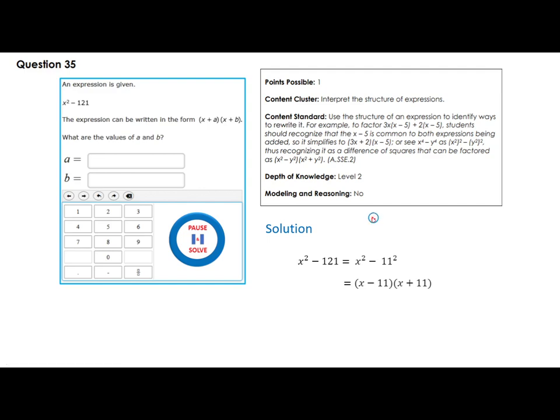Remember, a squared minus b squared is equal to (a minus b) times (a plus b), okay? Don't forget this formula. So it's minus 11 and plus 11, or plus 11 and minus 11, the same thing.